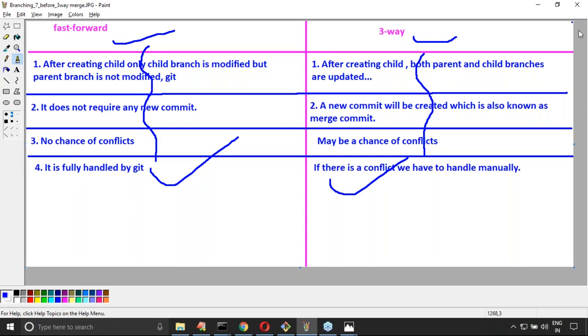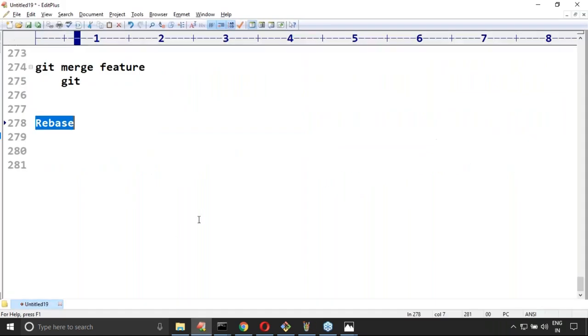Clear? Any doubt? Okay. So in the next session, we have to talk about merge conflicts, how we can resolve these merge conflicts, manually or by using some merge tools. How you can do that, that part I will take care of. That's all, friends.